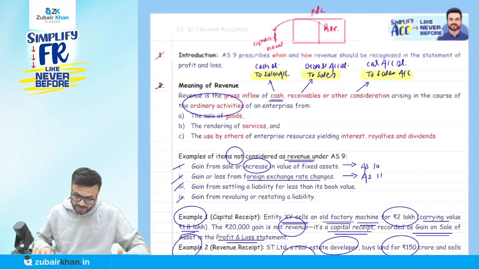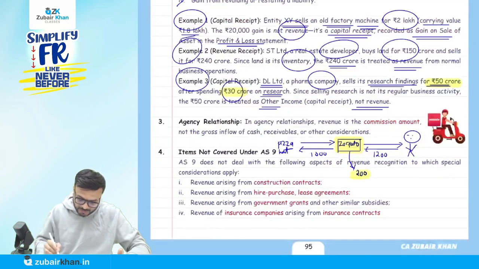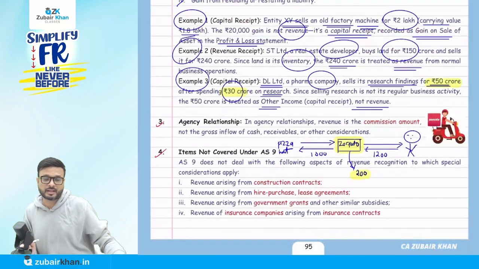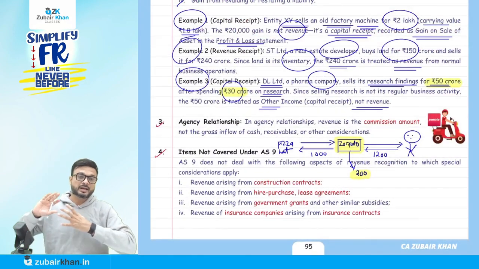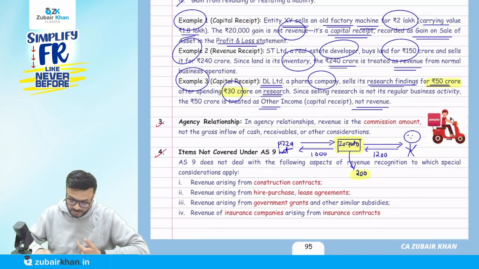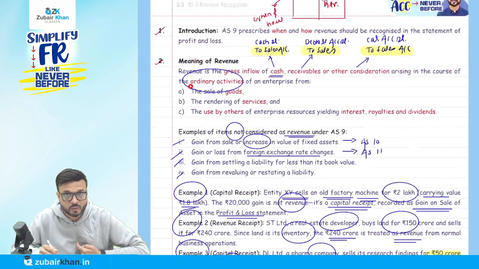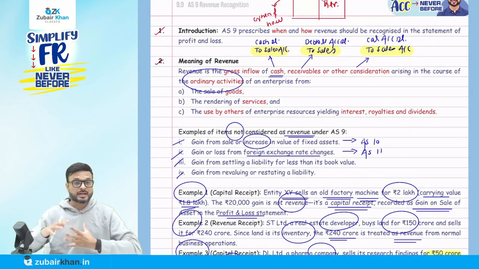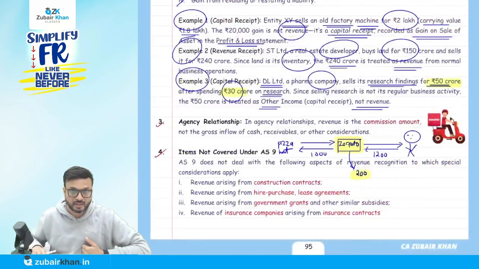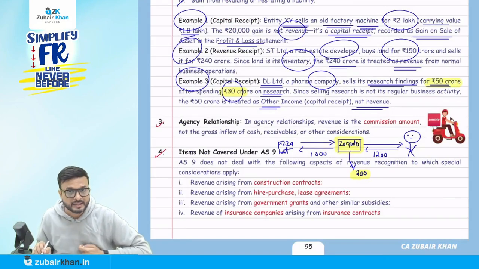Now, a few more points that I want to discuss with you, which are not covered under Accounting Standard 9 because they are specifically covered under some other accounting standard. I have not yet come to the main point about these three things which are defined as revenue: sale of goods, rendering of services, and use by others of enterprise resources yielding interest, royalties, and the dividend. Now understand this: items not covered under Accounting Standard 9.